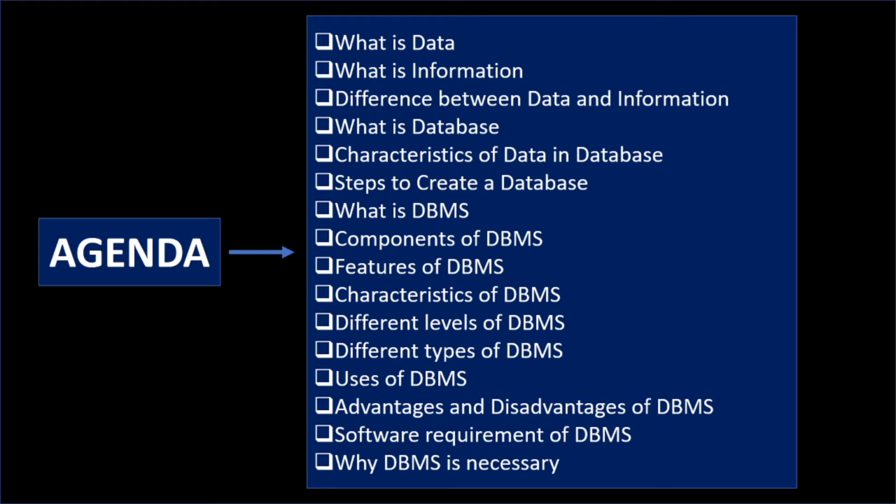First, we will discuss what is data, then what is information, difference between data and information. Then we will discuss what is database, then characteristics of data in database, steps to create a database. Then we will discuss what is DBMS, components of DBMS, features of DBMS, characteristics of DBMS, different levels of DBMS, different types of DBMS, uses of DBMS, then advantages and disadvantages of DBMS. Then we'll discuss software requirement for DBMS. Then we will discuss why database management system or DBMS is necessary.